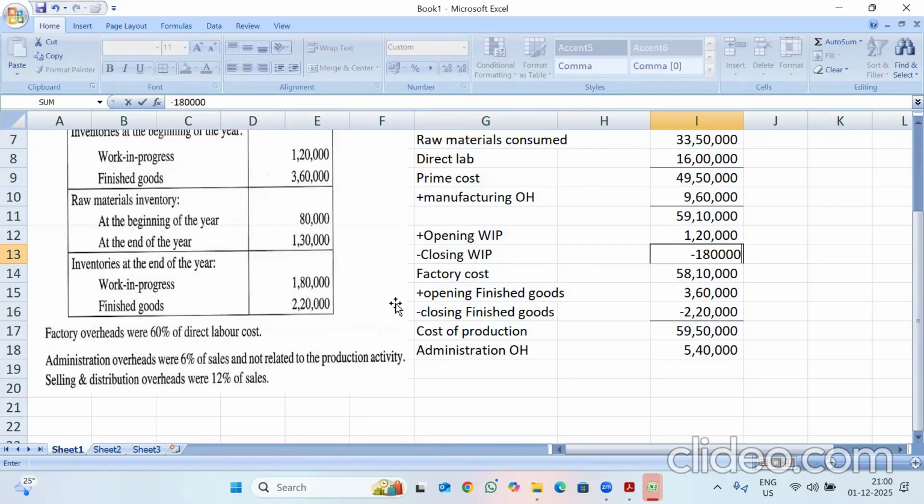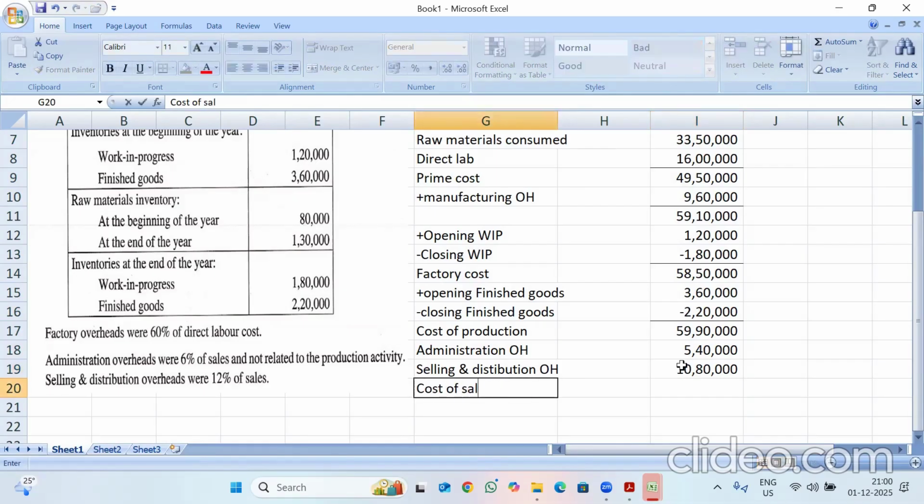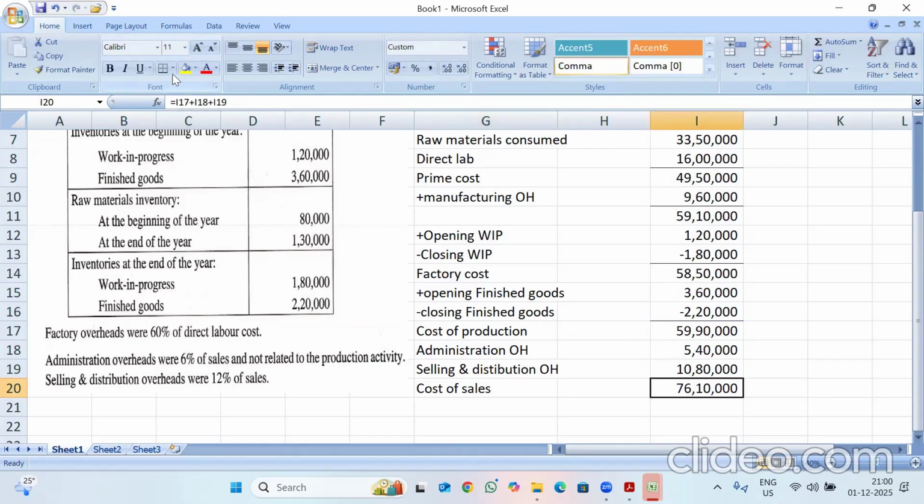I considered it wrongly as 2,20,000. So I'm changing it now. So after adding my administrative overheads, I want to calculate selling and distribution overhead also. Selling and distribution overhead 12% on sales, that is 90 lakhs into 12%. So my cost of sales will be 76 lakh 10,000.